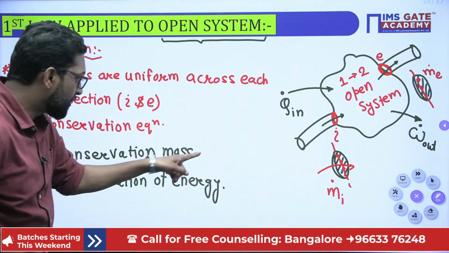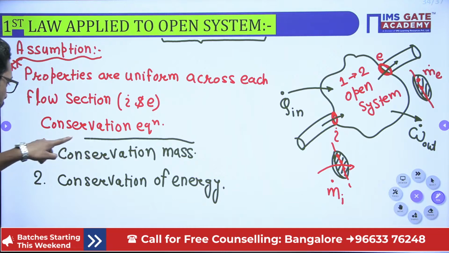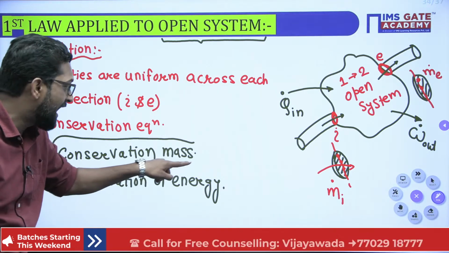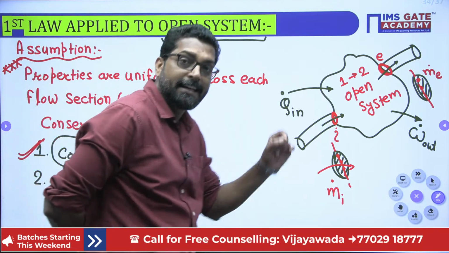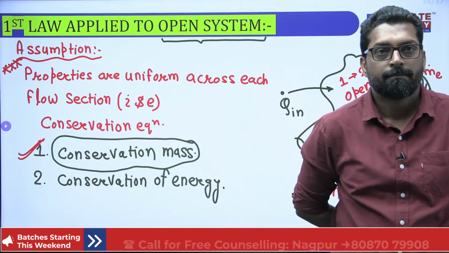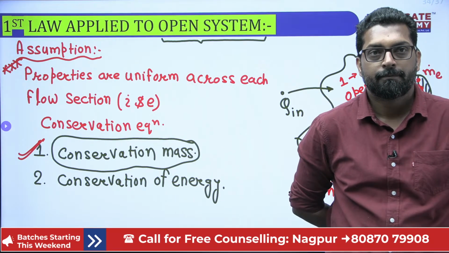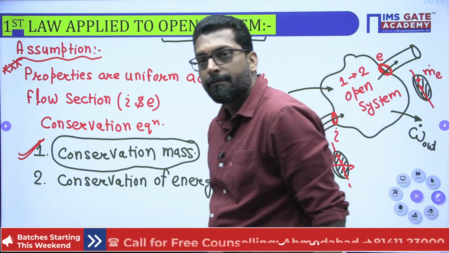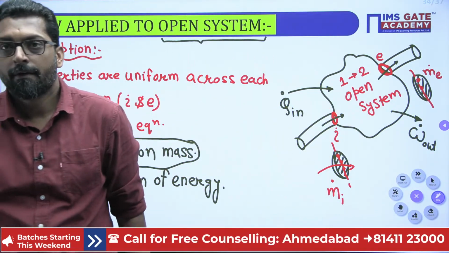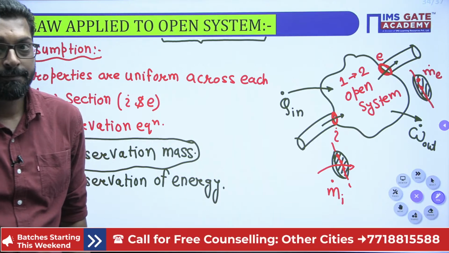So the conservation of mass is what decides that you have taken it as an open system. Is it clear?